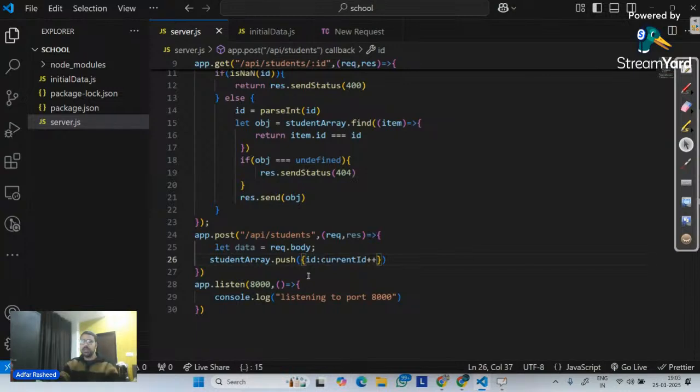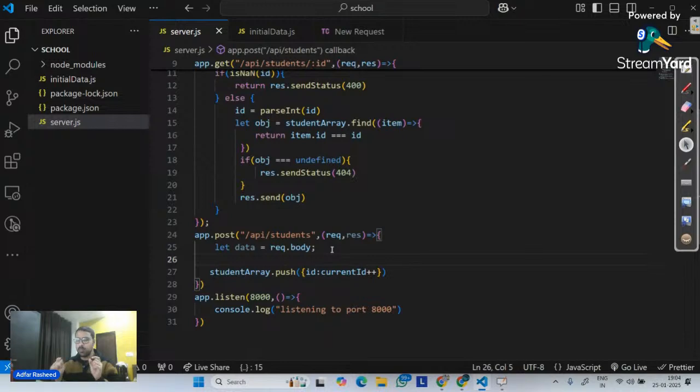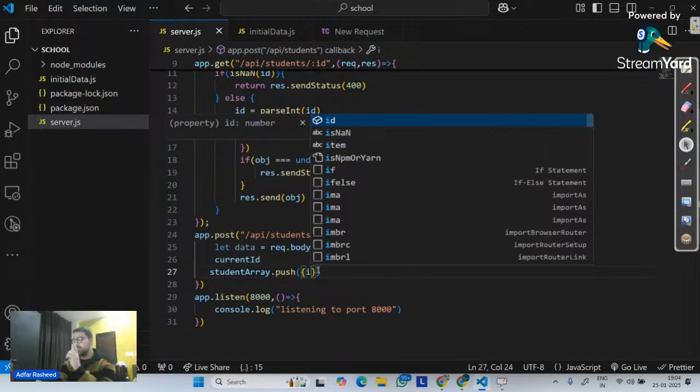Or instead of doing it separately, whenever anyone makes a request, initially, as soon as we make a request, make it currentID. Done, simple. And then once it's done, make ID equal to currentID. This is number one thing.